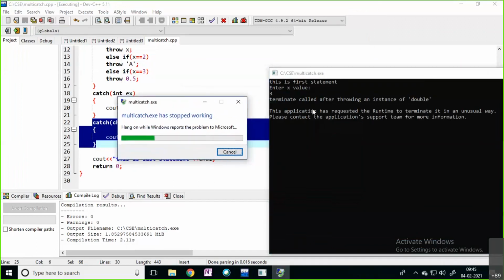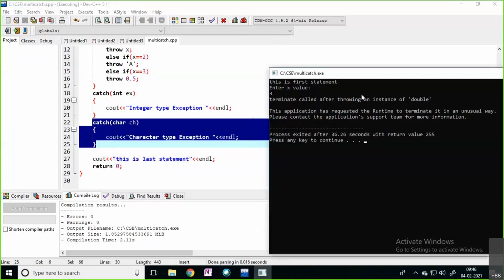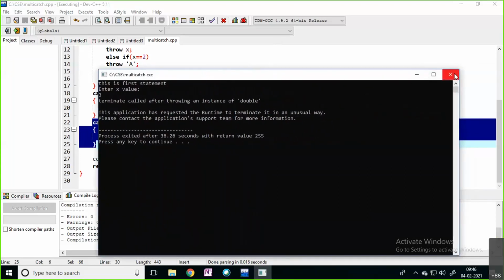See, terminate call after throwing an instance of double. Your program is raising one exception of type double, and for a double type exception there is no catch block in your code. In that case, your program is going to exit in the middle of execution. You can see it is not printing the last statement. In the middle of your program only, it stopped execution. It is not executing the complete program.